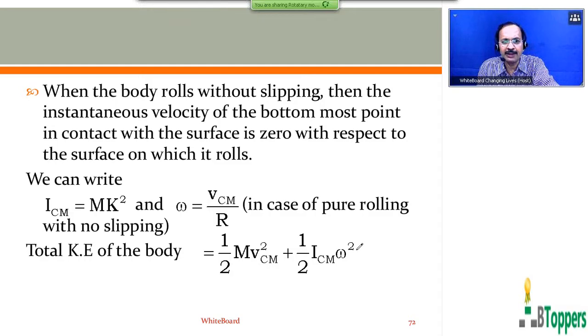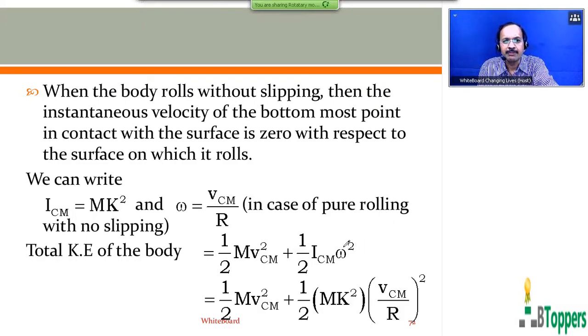This equation applies in the case of combined translational and rotational motion of the body, even when the body has rotational motion with forward or backward slipping. But we can write omega equal to Vcm by r only in the case of pure rolling with no slipping. Pure rolling means rolling without slipping. So omega I can write as Vcm by r and ICM equal to mk square.